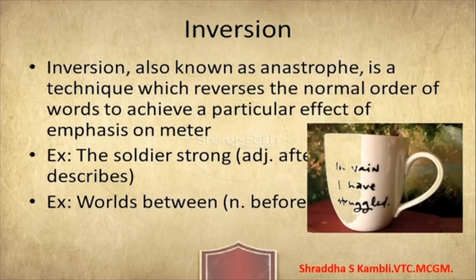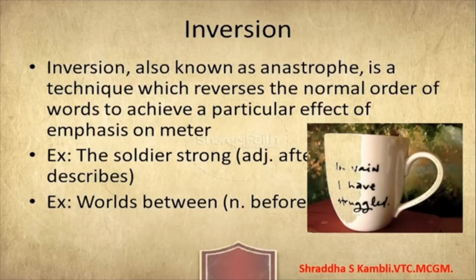It means you are inversing, or changing the normal order of the words just for poetic effect. Now you know poets, they use a lot of liberty as far as language is concerned, isn't it? Sometimes they use words which we have never heard of and words which do not exist in the dictionary also.